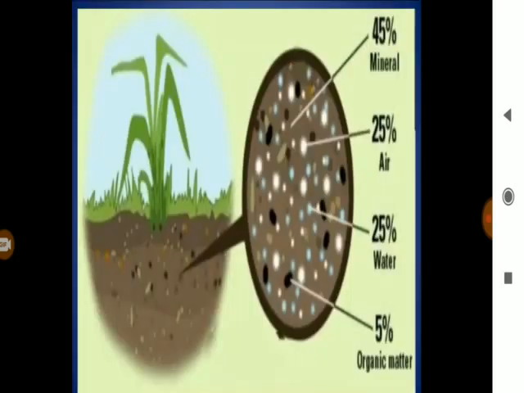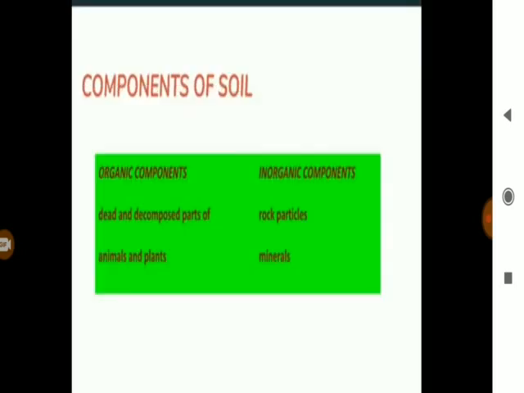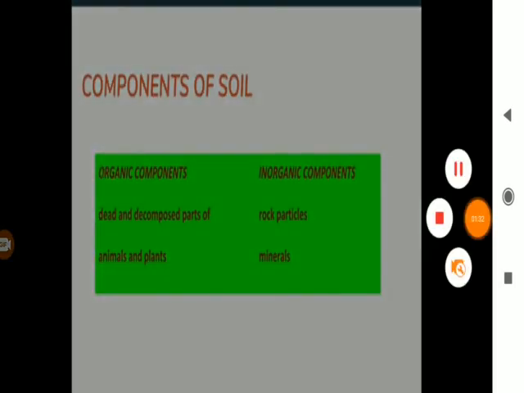So first see the picture of soil. It contains 45% mineral, 25% air, 25% water and 5% organic matter. Now let's read about organic components and inorganic components. Organic components consist of dead and decomposed parts of animals and plants, which is called humus. And humus is very important for the fertility of soil.